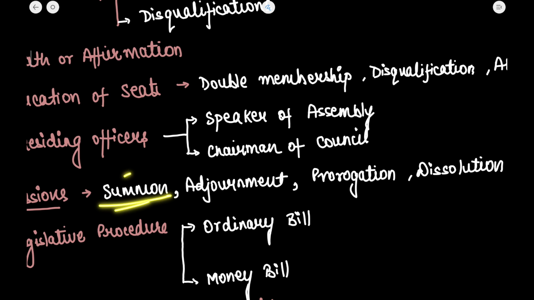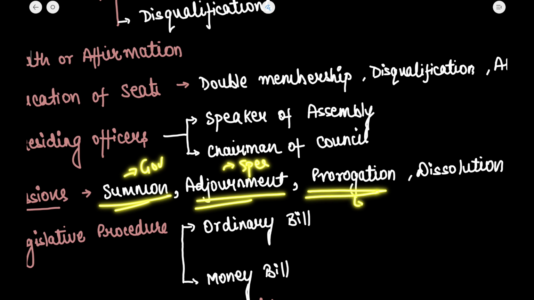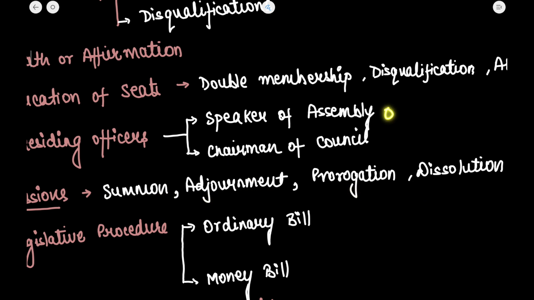Who summons the house? It is the governor. Who adjourns the house? It is the speaker that adjourns the house. Who prorogues the house? Speaker prorogues the house. And who dissolves the house? It is the governor that dissolves the house. Okay, what is the quorum? Quorum of 10 members is the quorum for the state legislative assembly.